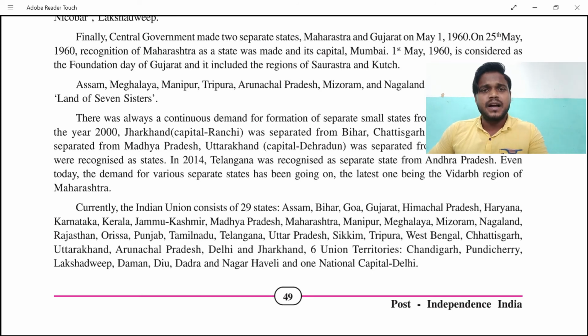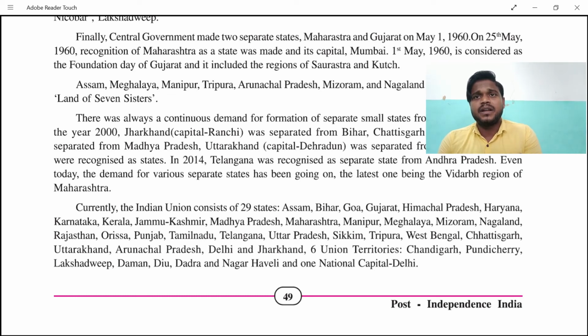Now, which states were there? Andhra Pradesh, Assam, Bihar, Mumbai, Jammu and Kashmir, Kerala, Madhya Pradesh, Madras, then Mysore, Orissa, Rajasthan, Punjab, Uttar Pradesh. Apart from that, West Bengal was also there. And the union territories included Delhi, Himachal Pradesh, Manipur, Tripura, Andaman and Nicobar Islands, Lakshadweep Islands, and all. So finally, the government made two separate states.